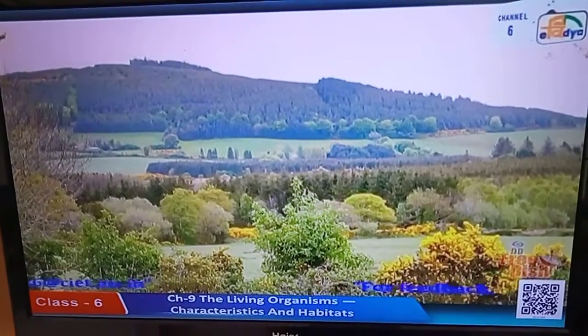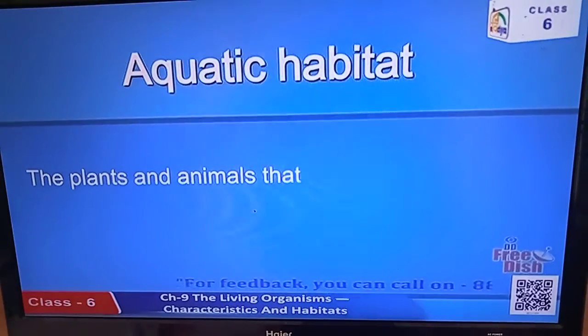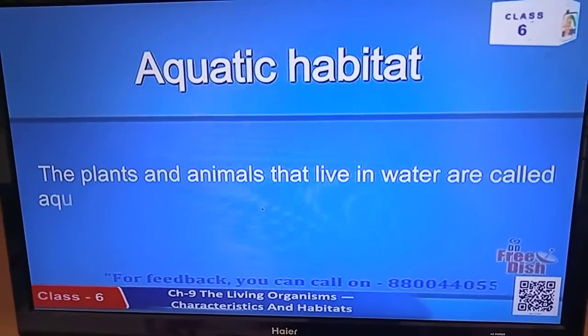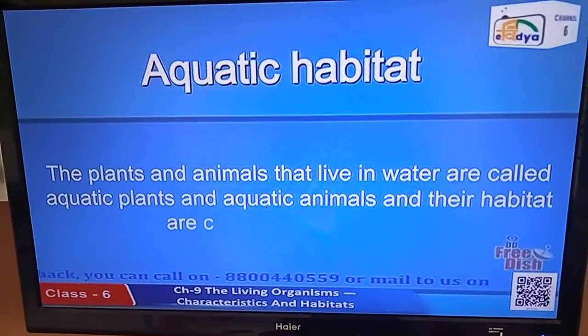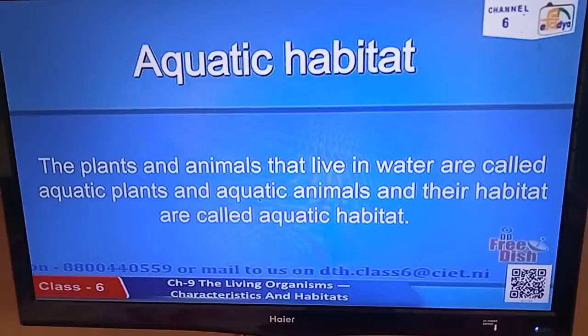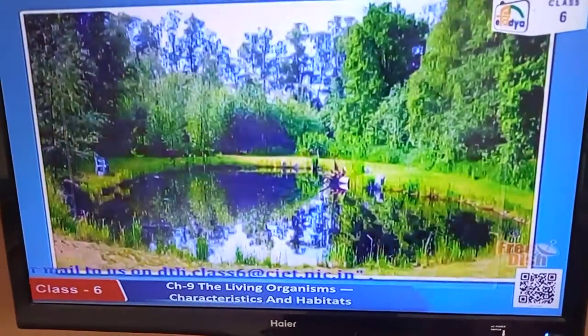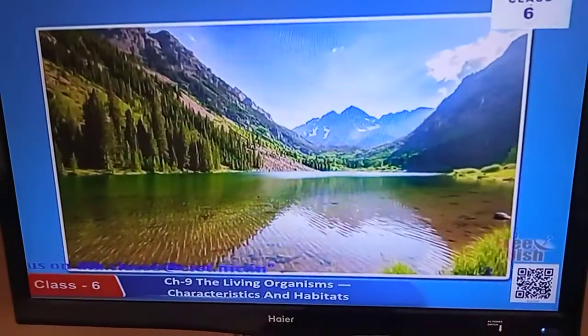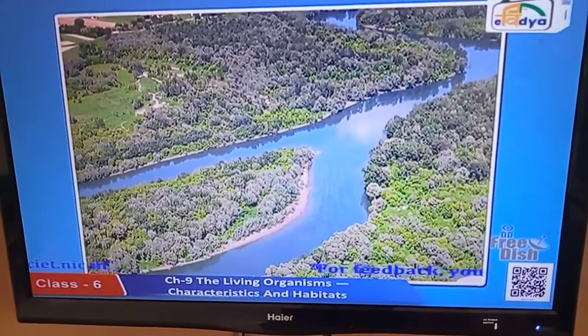On the other hand, the plants and animals that live in water are called aquatic plants and aquatic animals, and their habitats are called aquatic habitat. For example, ponds, swamps, lakes, rivers and oceans.